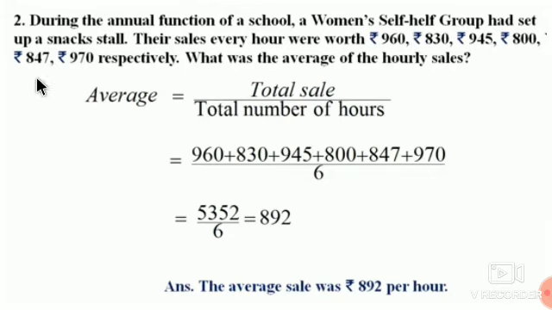Now how many scores are given? 1, 2, 3, 4, 5 and 6. So divide by 6. You will get 892. So the average sale was rupees 892 per hour.